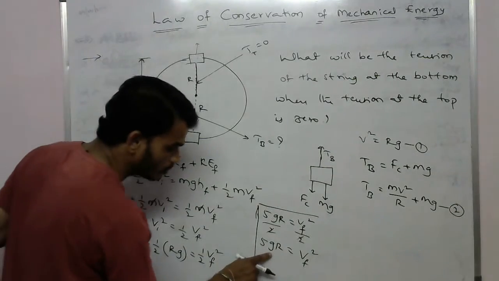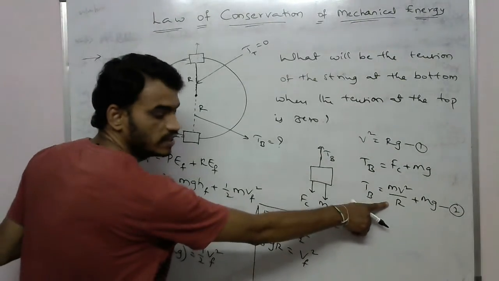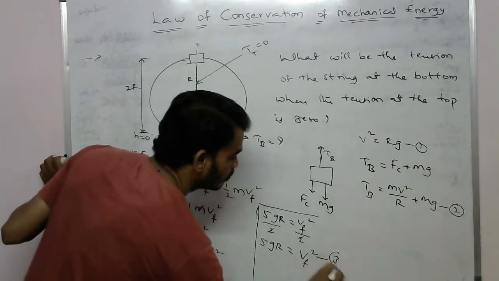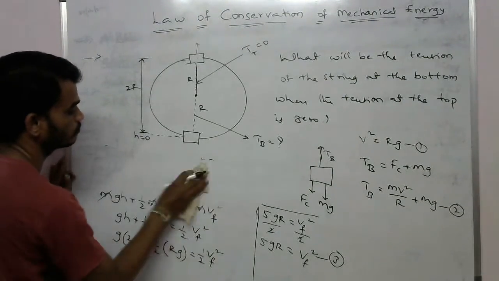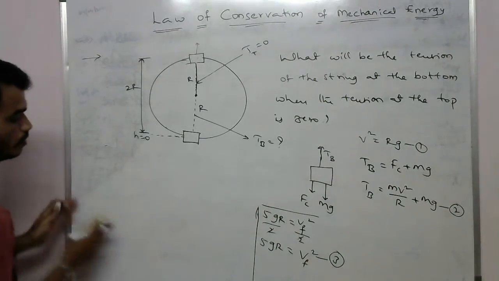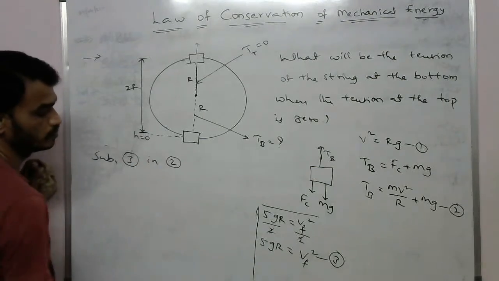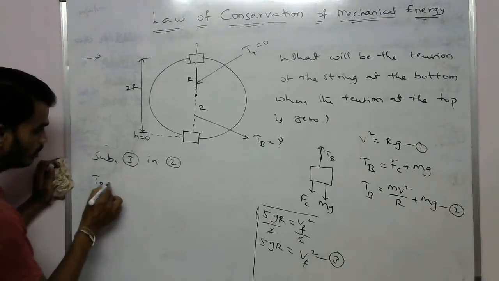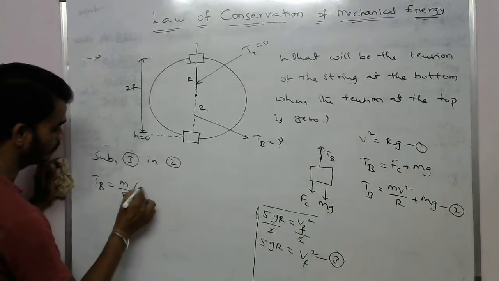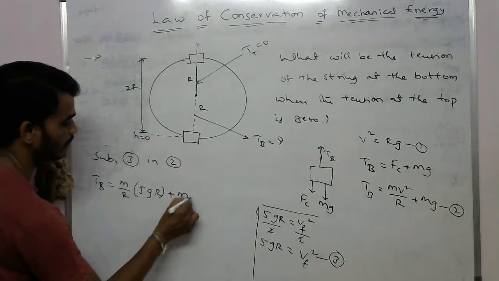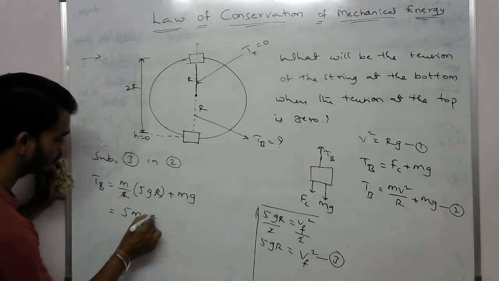Now you can substitute this in the equation. So substitute equation 3 in equation 2. Then we can find TB equals m by r times v square, where the v square value is 5gr, plus mg. So the r will be cancelled: 5mg plus mg, which equals 6mg.